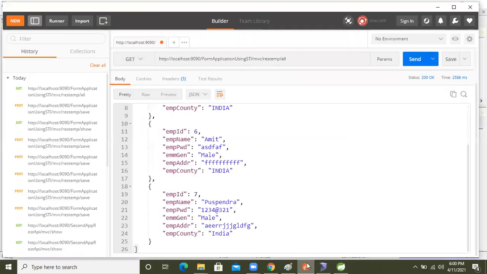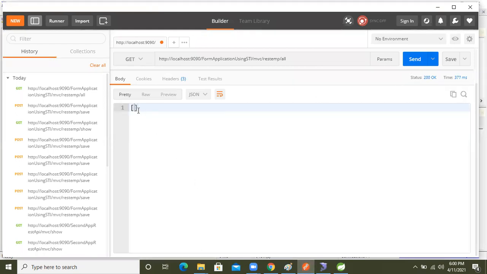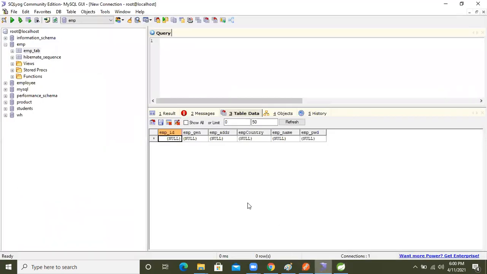Come here on Postman and just make the request. See, we are getting an empty list. There is no data.